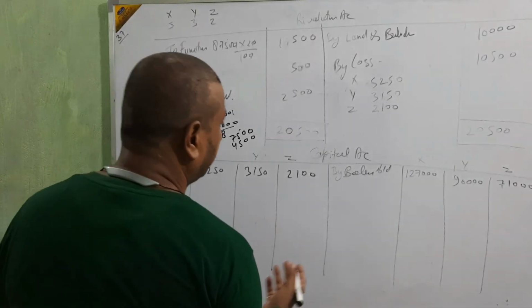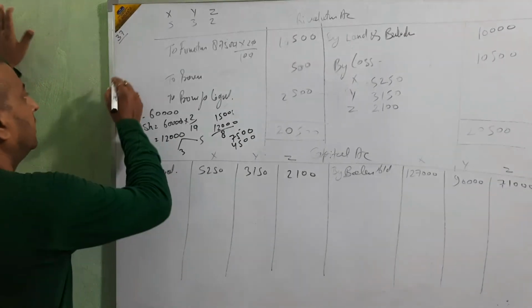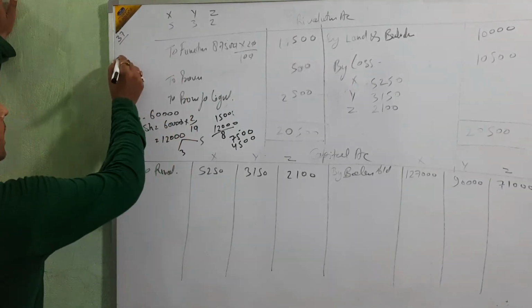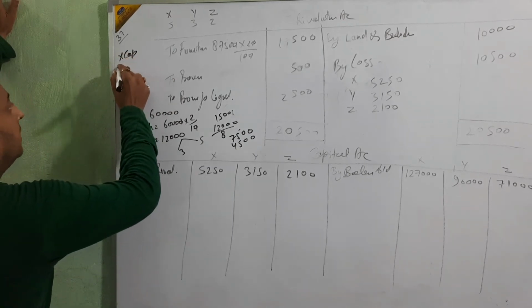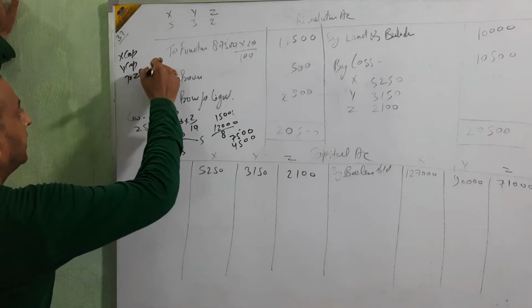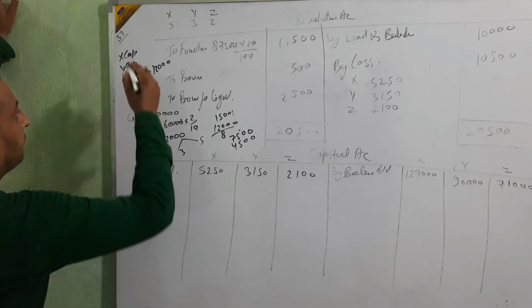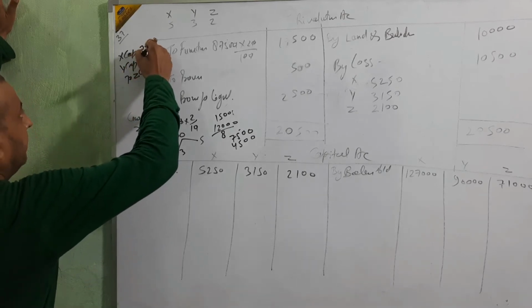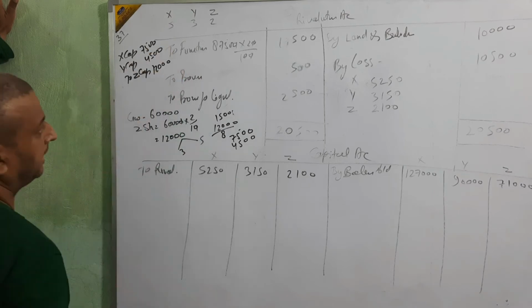Then the entry. I think we'll remember the entry. Just see again. Who is retired? Z. X capital, Y capital to Z capital, Z 12,000. Okay? 7,500 and 4,500.